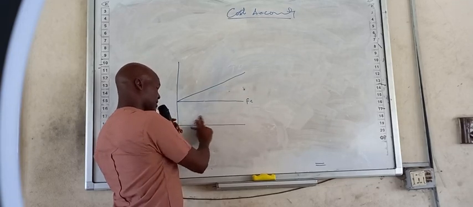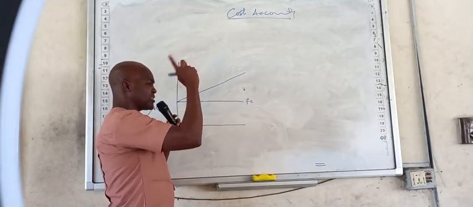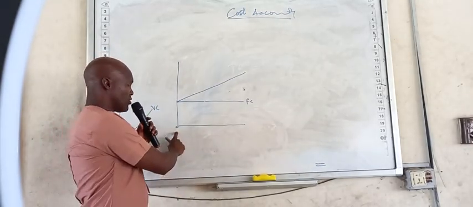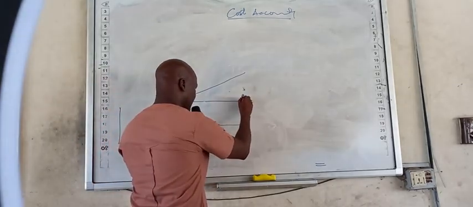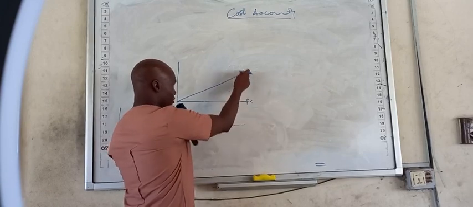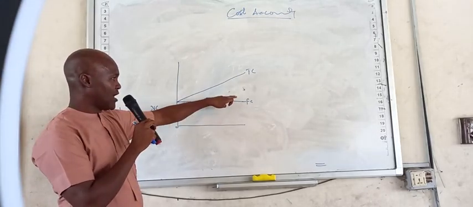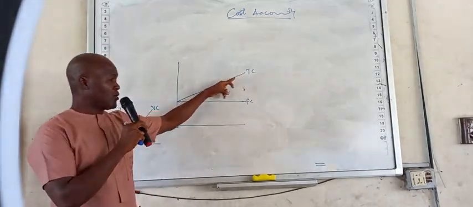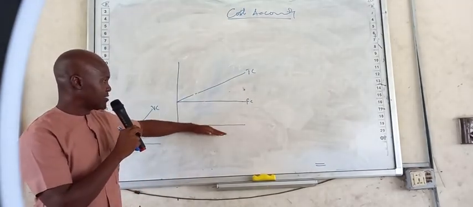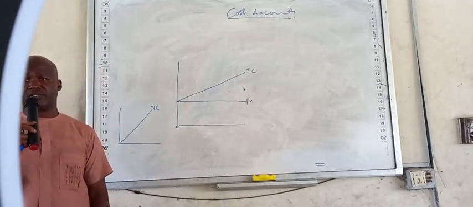But if you are paying attention, we do not measure in parts. All measurement comes from the origin. If all measurement comes from the origin, then I cannot say from here to here is fixed cost; it has to come from the origin. So from here to here is total costs, because it's the addition of fixed and variable. There's variable here, there's fixed here, the two together, total cost. Are we on the same page?